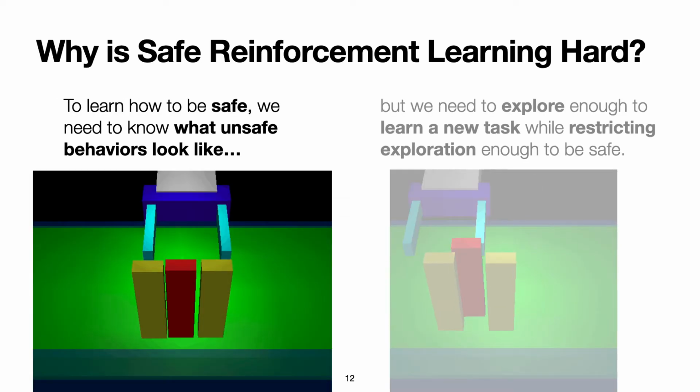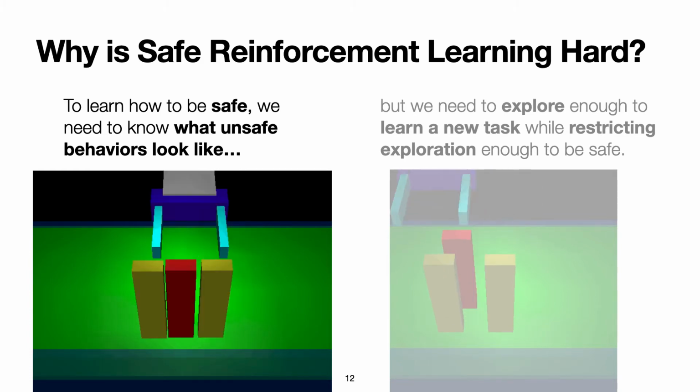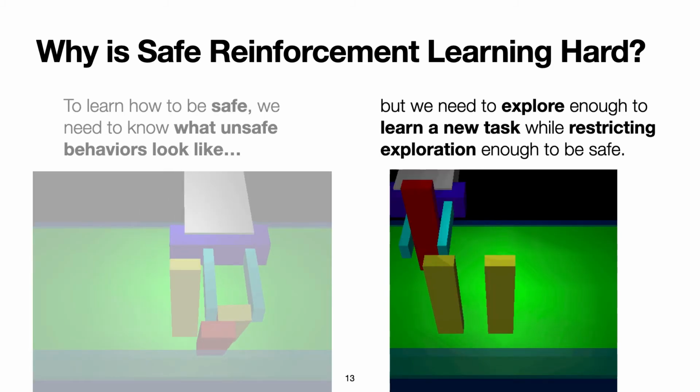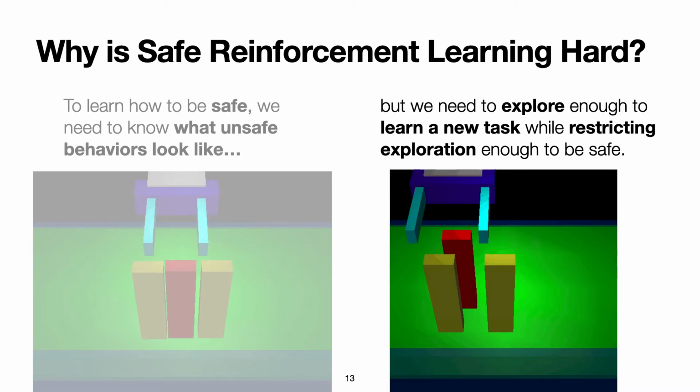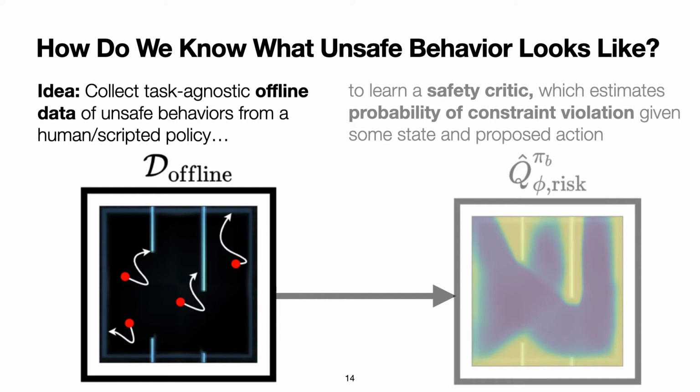Safe reinforcement learning is a promising approach, but in order to avoid unsafe behaviors, an agent must still experience them to learn what they look like. However, this can conflict with task-driven exploration, as the agent needs to explore in order to perform the task well. To address this, we propose providing a few demonstrations of unsafe behaviors in the environment. This is analogous to a human showing a robot that tipping over glassware is undesirable by gently tipping over a glass. The goal is to avoid discovering that this is unsafe behavior during online exploration, where the robot might discover this by knocking the glass off the table, shattering it.